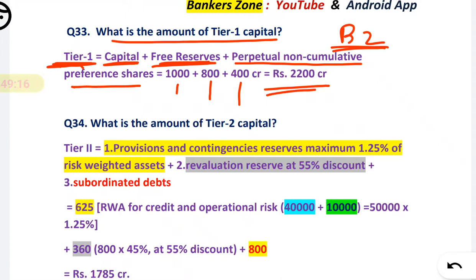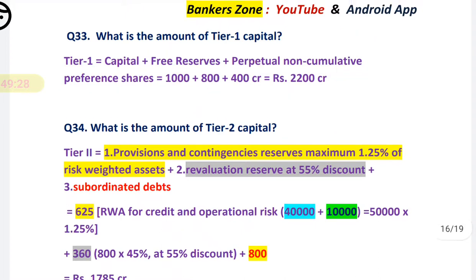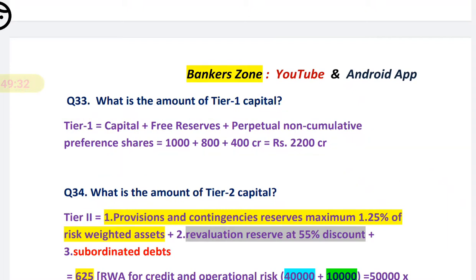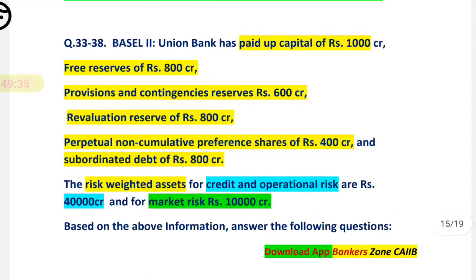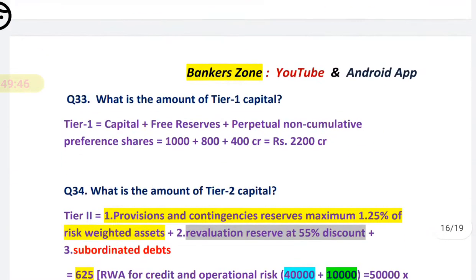What you have to remember, the formula for tier 1 as per Basel II, that you have to memorize: capital, free reserve and perpetual non-cumulative preference share. Nothing to explain, because if you know the formula you can directly solve. Capital they have given, free reserve they have given, and perpetual non-cumulative preference share also they have given. When you add the three, you will get tier 1 capital. So tier 1 capital here is 2200.